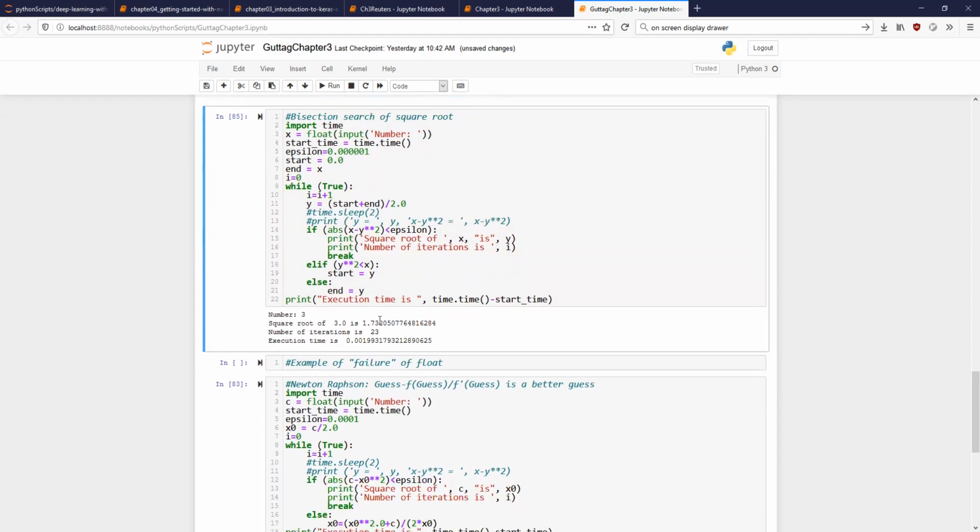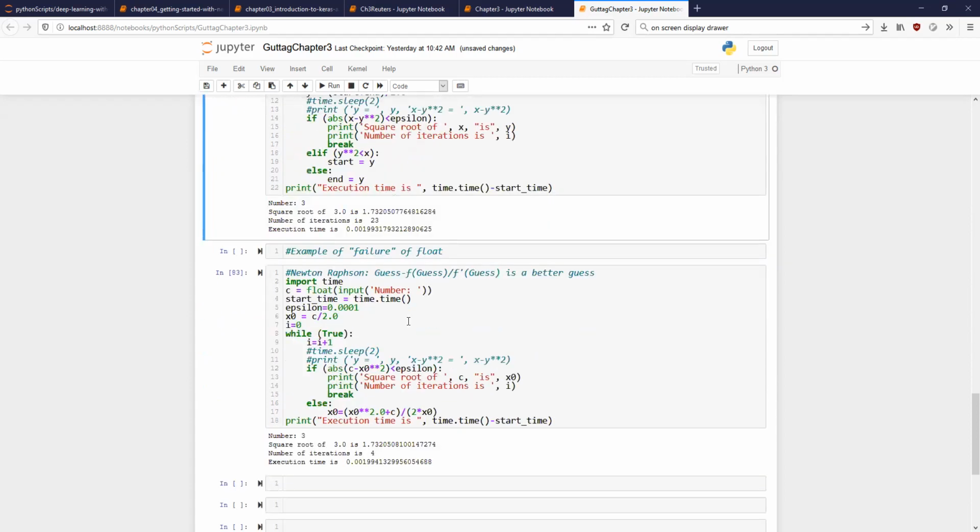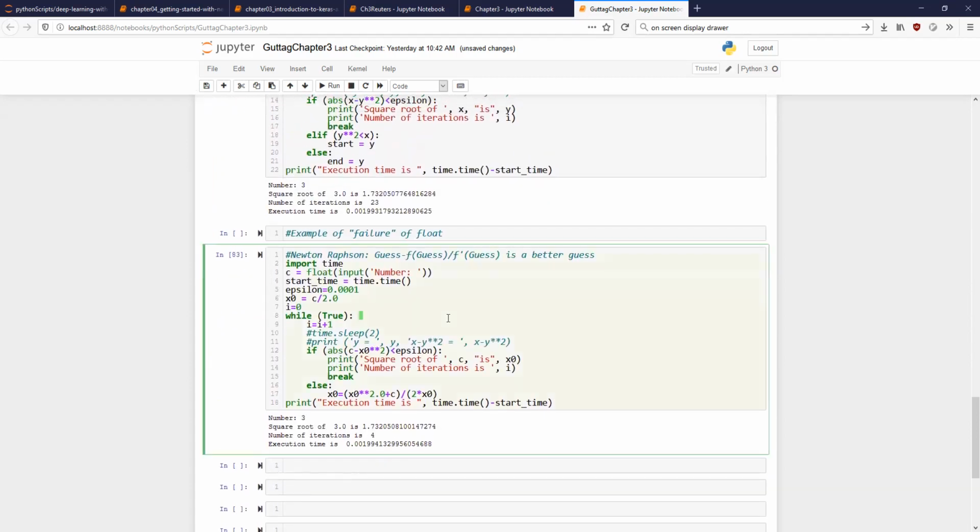So in your calculators, what is the value of cube root of 3? Is that correct up to 10 to the power -6 or not? So accuracy will depend on what the value of your epsilon is. It has nothing to do with the number of iterations.